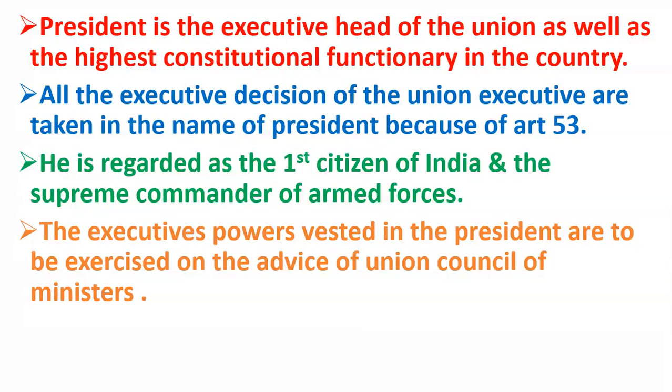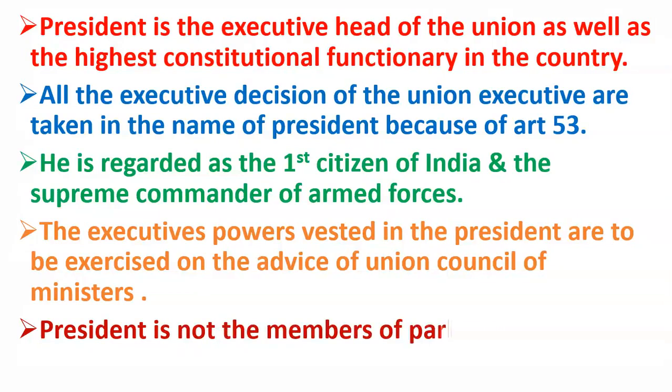The President has to act according to that advice, and this is the constitutional duty of the President. I told you that the President has to use these powers in accordance with the Constitution. Article 53 says so, and the Constitution says that the President has to use these powers according to the advice of the Union Council of Ministers.